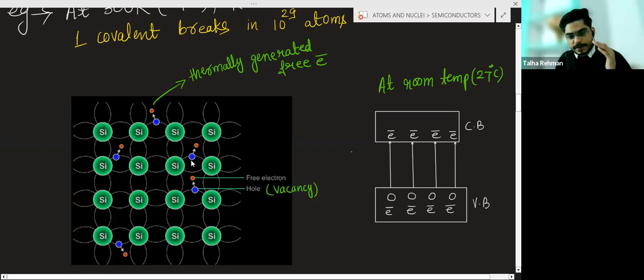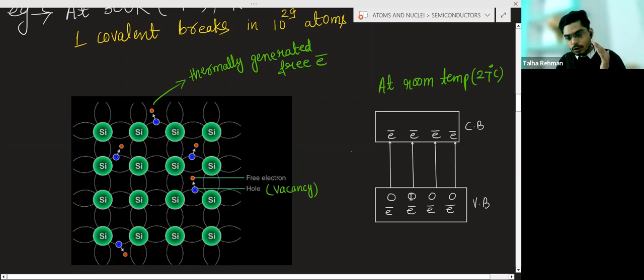Some bonds will break, and an electron will become free. These electrons are the valence shell electrons, and when due to the energy this bond breaks, the electron becomes free and moves to the conduction band.